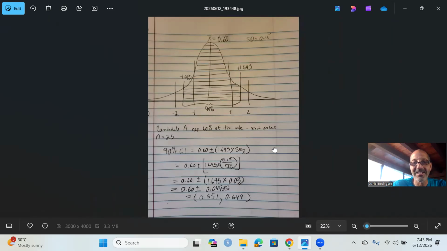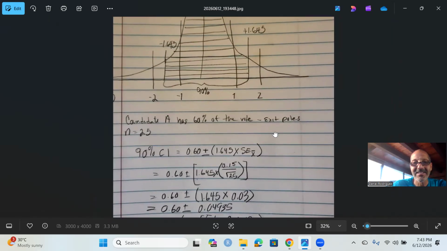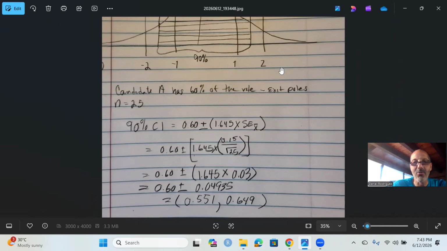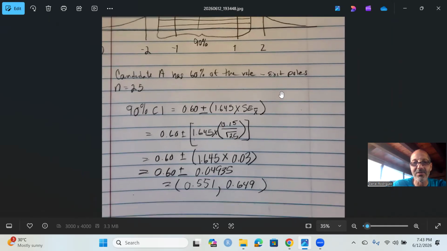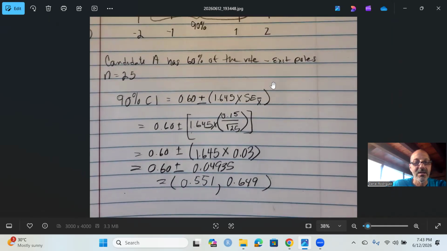So I take my point estimate, I add and subtract this margin of error from it. Oops, sorry about that. I have odd powers when I'm working with computers. I add and subtract the margin of error from it. My margin of error is 1.645 times 0.03, my standard error, and I get 0.04935.